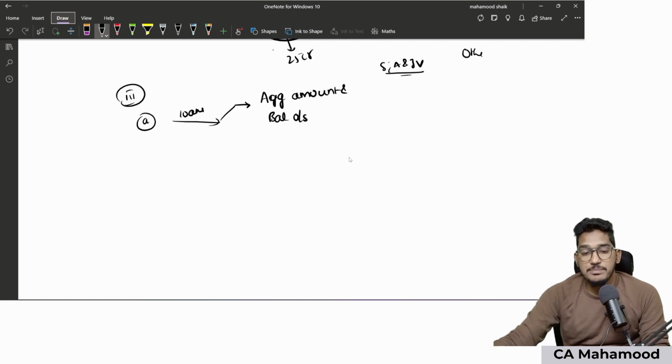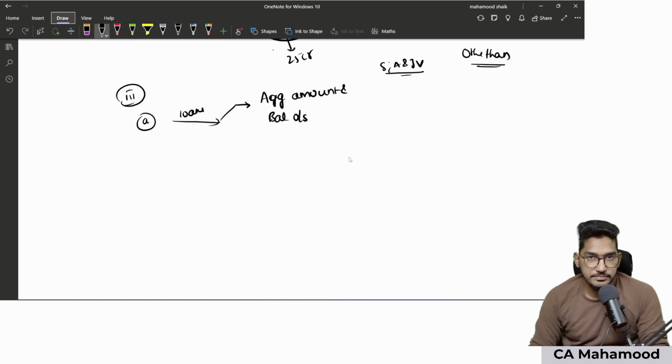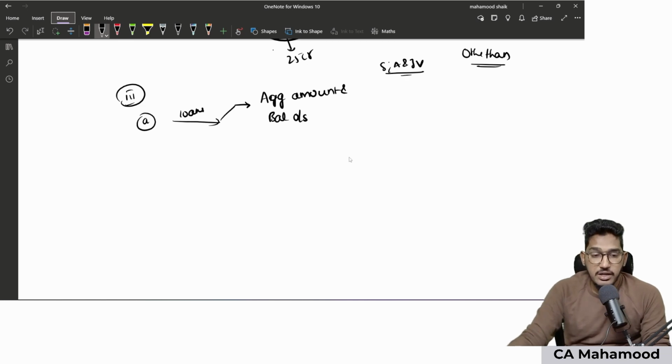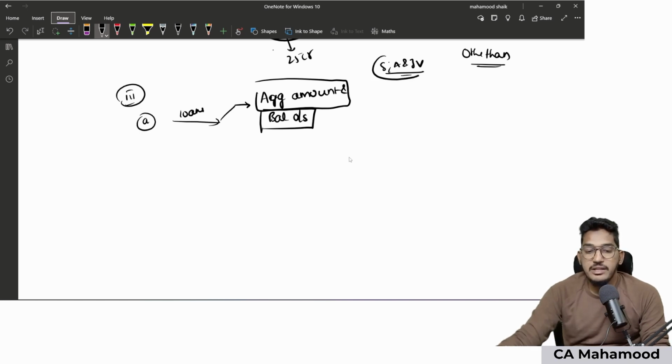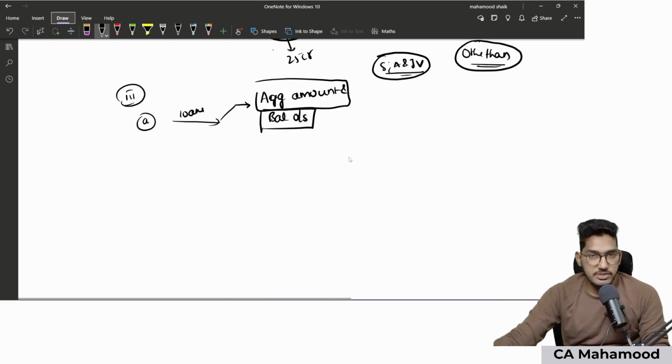For other than subsidiaries, associates and joint ventures, I need to mention the amount separately. Whether your client has given loans to any of the related parties, if yes, I need to divide the aggregate amount of loan given during the year and the balance outstanding at the end of the year, for subsidiary, associate and joint ventures separately, and for other than subsidiary, associate and joint venture separately. For example, the company has given loans of total 100 lakh rupees.